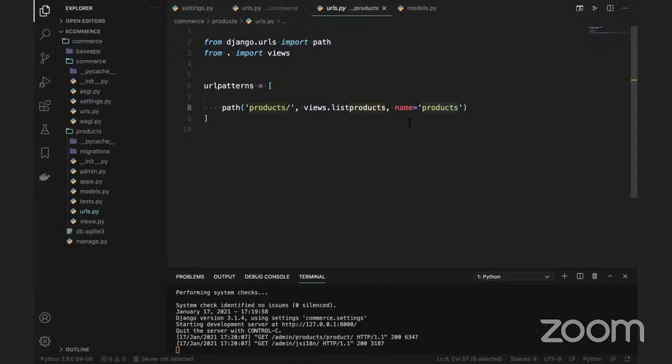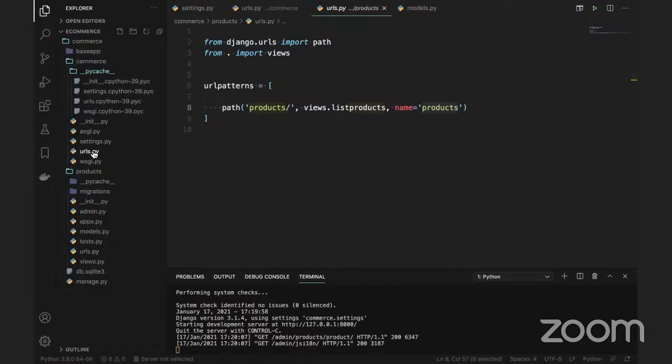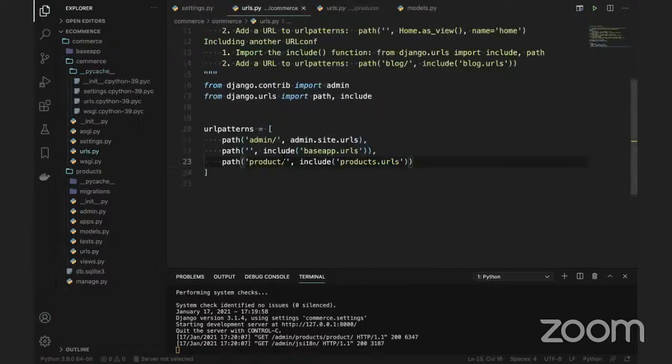So it is like a flow going one by one. First, it will go to the main app URL. From the main app URL to any app URL. From any app URL, it will go to the views, from the views to the model, something like this. So if you look here, commerce is the main one. From here, it will navigate to the different URLs, guys.